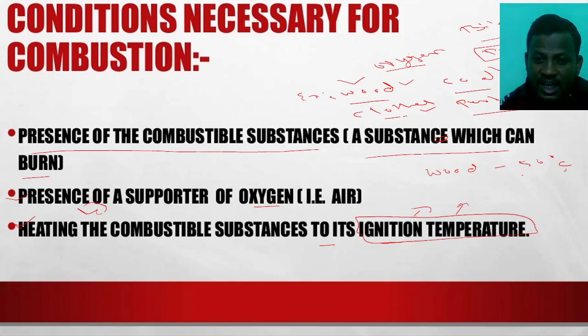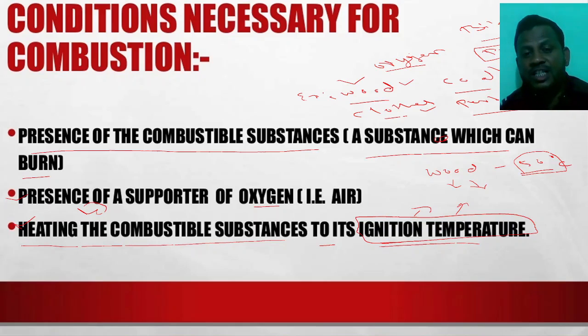Until the heat reaches 50 degrees Celsius, the wood can't burn. When the temperature increases above 50 degrees Celsius, then it starts to combust. It starts to burn. This is a very important condition: heating of the combustible substance to its ignition temperature. It means the temperature must be raised to the ignition temperature for ignition, what we call the combustible stage.